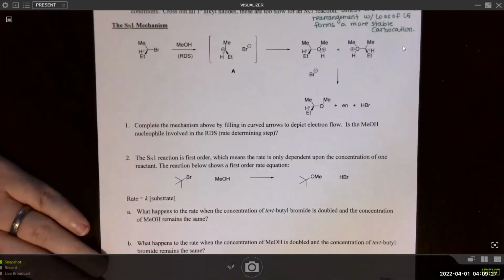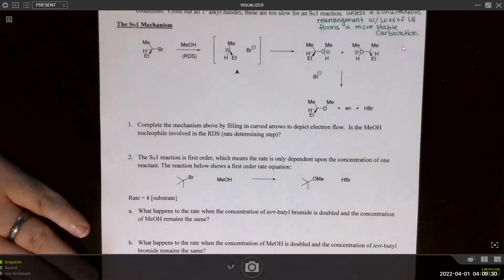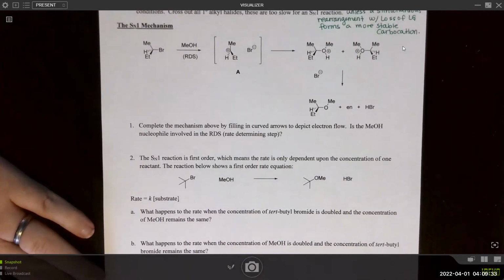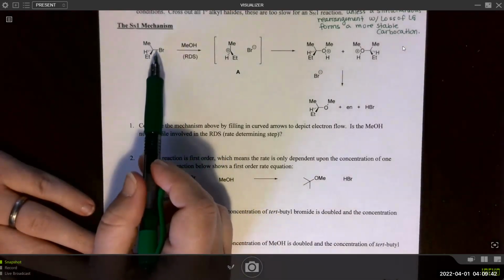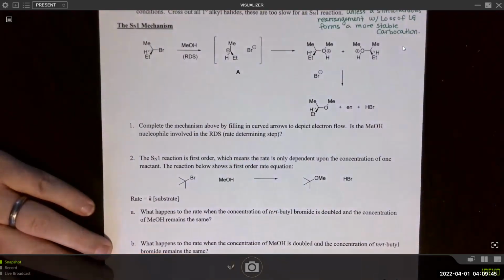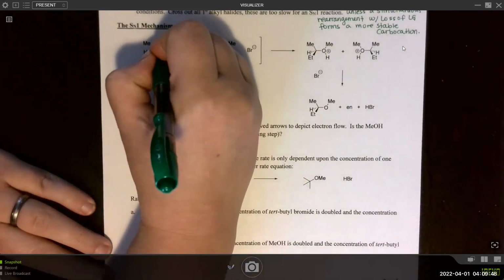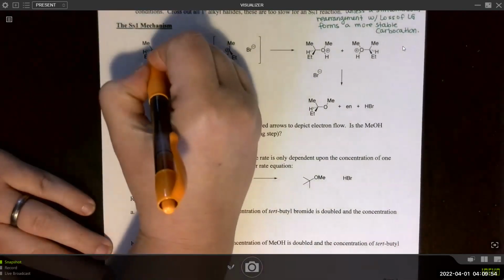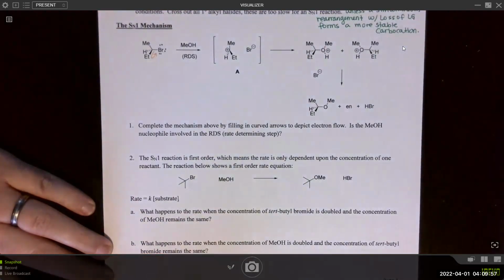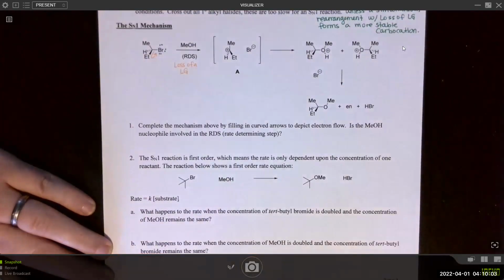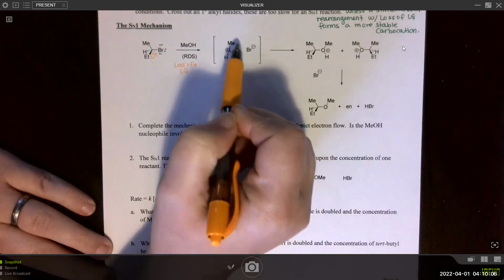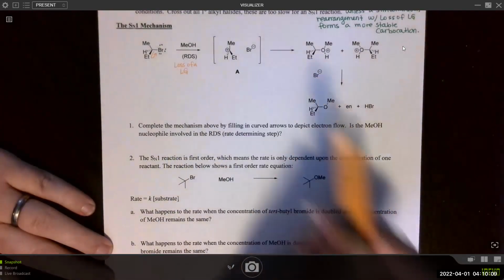All right, moving on. The SN1 mechanism. So recall that this is what we call a stepwise mechanism that involves multiple steps. So the first step is loss of a leaving group, assuming that the leaving group is a good leaving group. And bromide is a good leaving group, so we can go ahead and have it leave. And we'll write in, we did a loss of a leaving group. We form this carbocation intermediate, that is trigonal planar, and bromide.